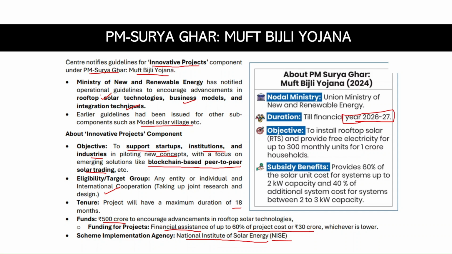And there are also subsidy benefits. It provides 60% of the solar unit cost or installation cost for systems up to 2 kilowatt capacity, and 40% of the additional system cost will also be given if you increase the capacity by 1 more kilowatt, that is 2 to 3 kilowatt capacity. So if you add another 1 kilowatt capacity, then another 40% subsidy will be there. That's why it's mostly a free initiative, right? It will completely subsidize the installation cost.